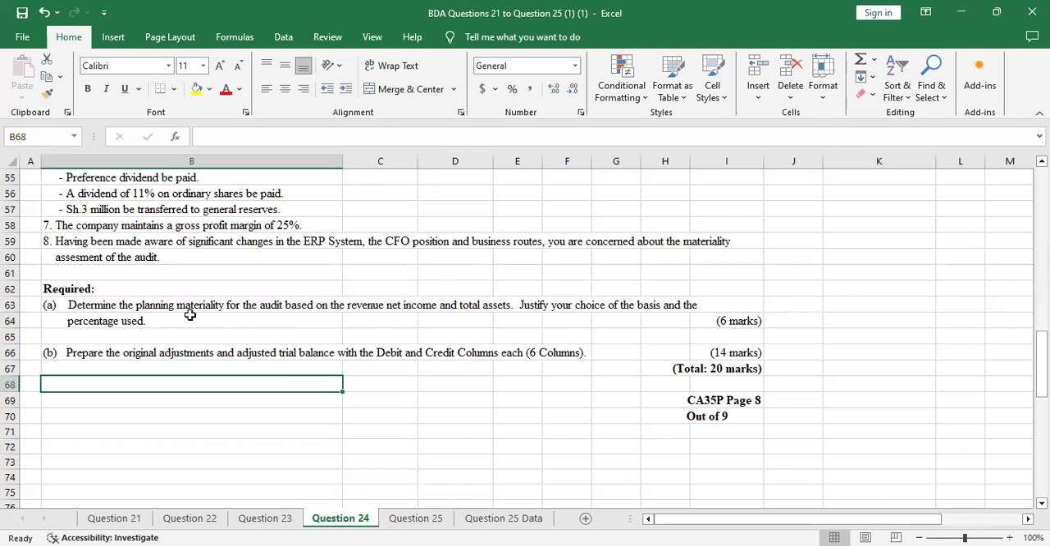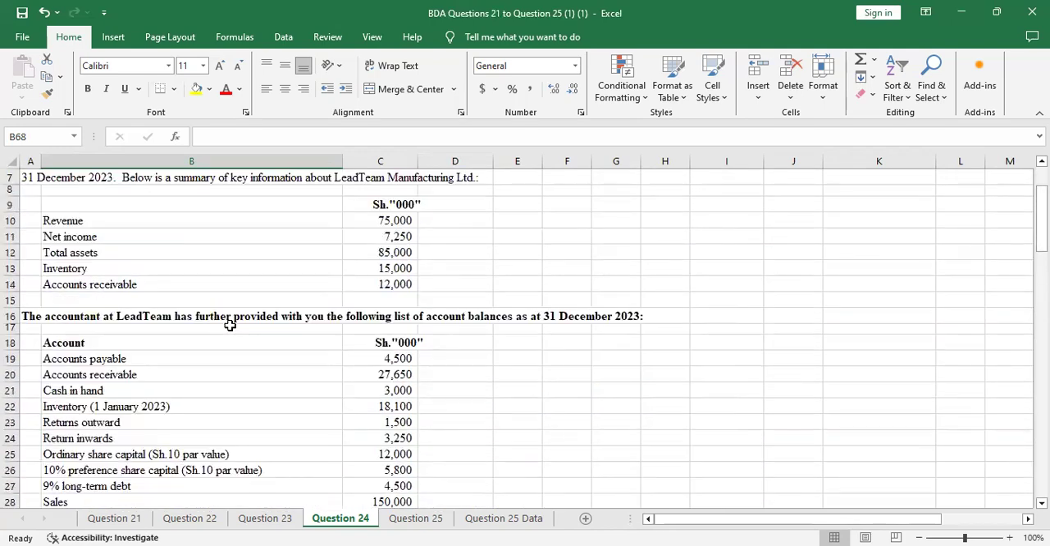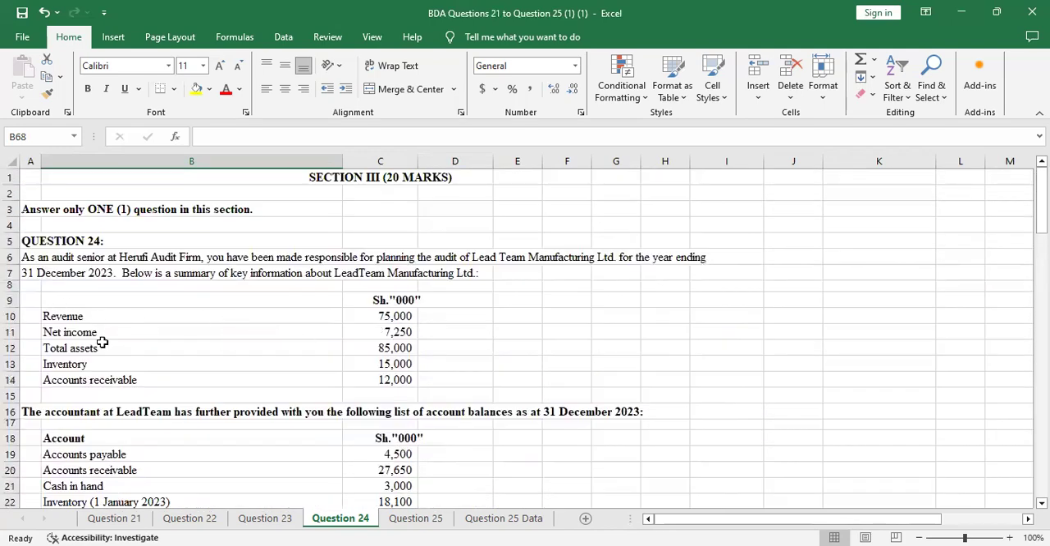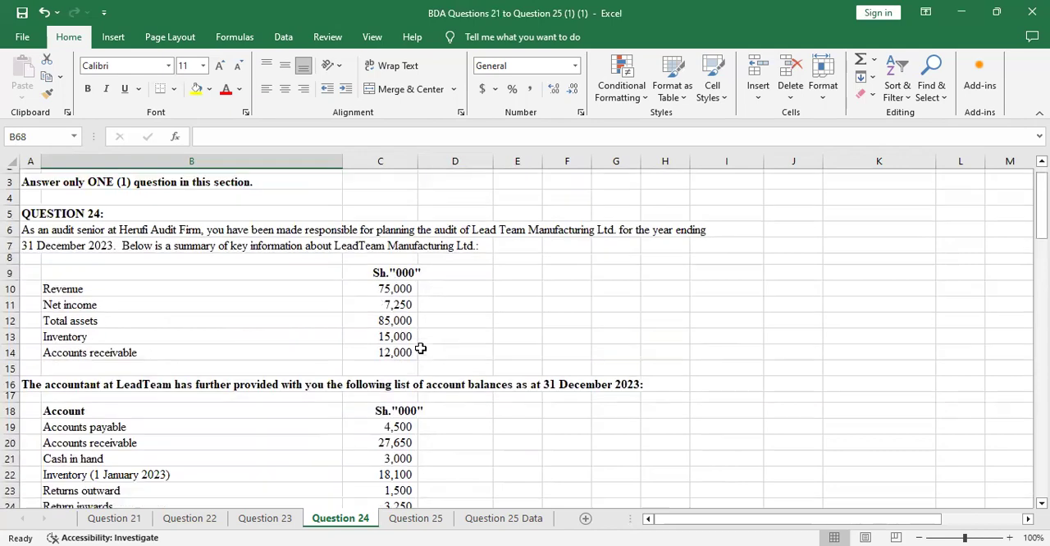So at the planning stage, this is how you do materiality. The first step when you're determining planning materiality is that you check the benchmark. The benchmark is the basis, the base. What do you choose? Here we are given three items: revenue, net income, and total assets.